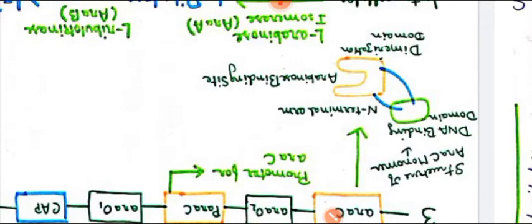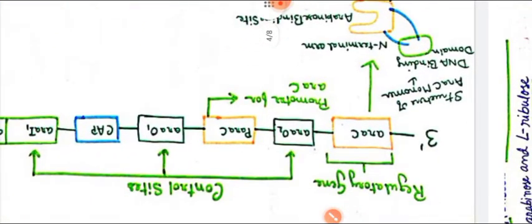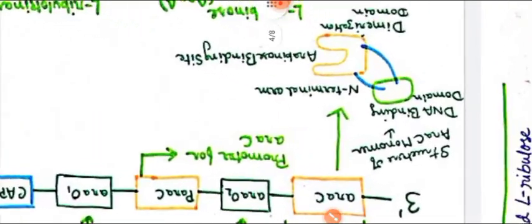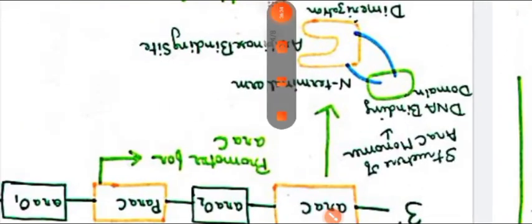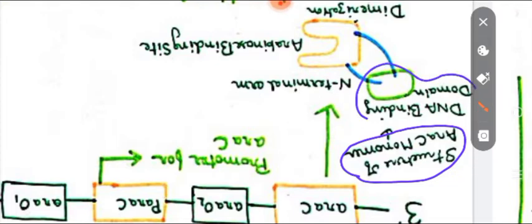Okay, I have to do it one by one. What is written here is the structure of the ARA-C monomer. One subunit of this protein product has been shown. There is a DNA binding domain, and there is an arabinose binding site.